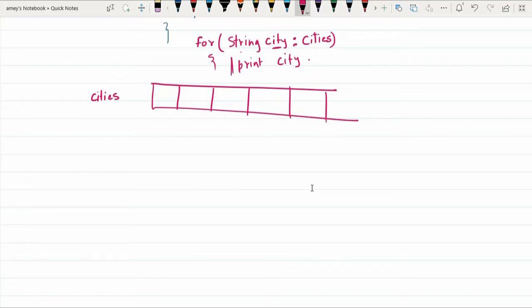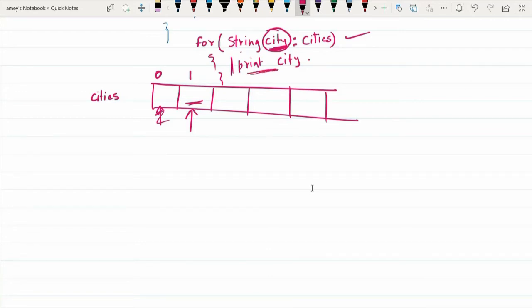So what it does is, when you write this code, first this city variable stores the string at index position 0. Okay. So in the first iteration, after printing the first city, automatically without you incrementing, the index is updated, it goes to the next index position, and the city variable now stores the second city that is stored at index position 1, and then it will print that city.